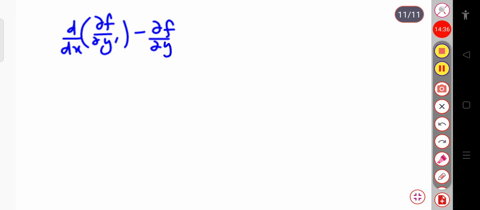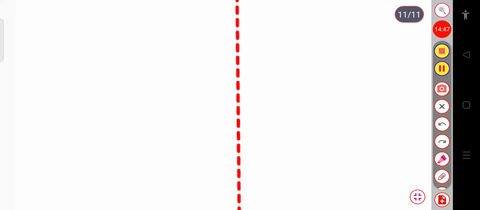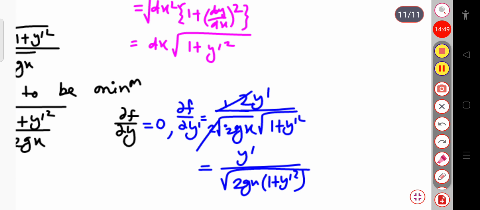Since ∂f/∂y equals 0, let me only write d/dx of ∂f/∂y′, which we have calculated here. This ∂f/∂y′ value is equal to y′ divided by root over 2gx into 1 plus y′ square.